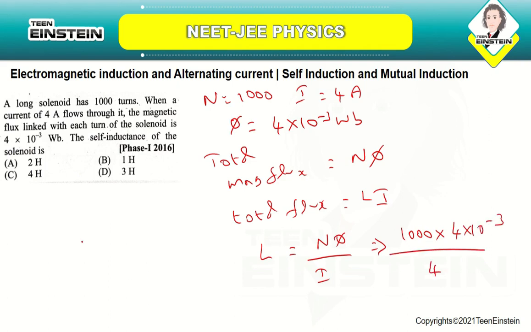When you solve this, L will be equal to 1 H, 1 Henry. So the correct answer is option number B. It is just a direct substitution of the formula, all the values have been given.